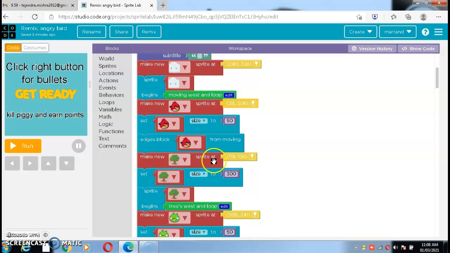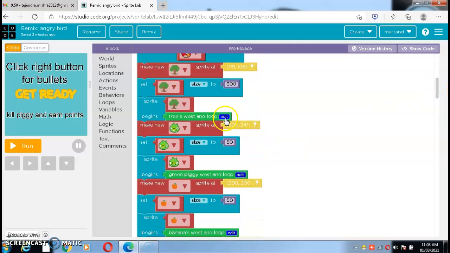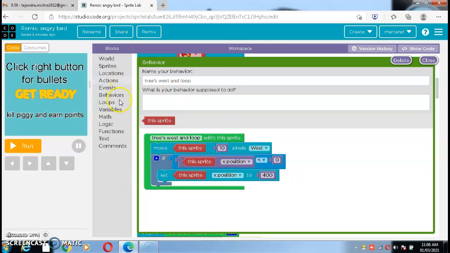Make new sprite tree. Set size of the tree as 300. Sprite begins trees western move. So let me show you the function. This is the function trees western loop with this sprite.